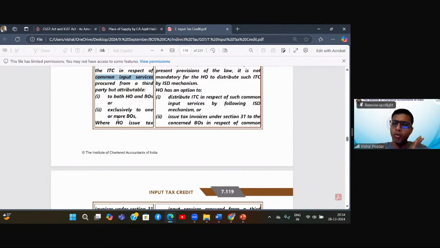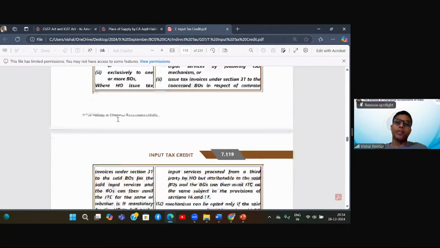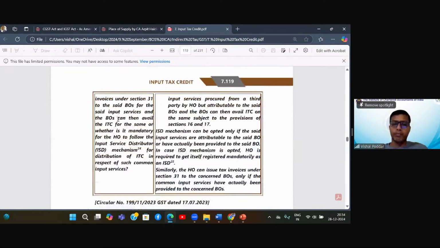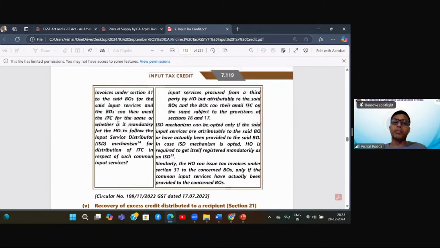It may have no role with the head office. The first question was, can head office take the credit of such common services? For this, they have answered in the positive: yes, head office can take ITC of such common services.